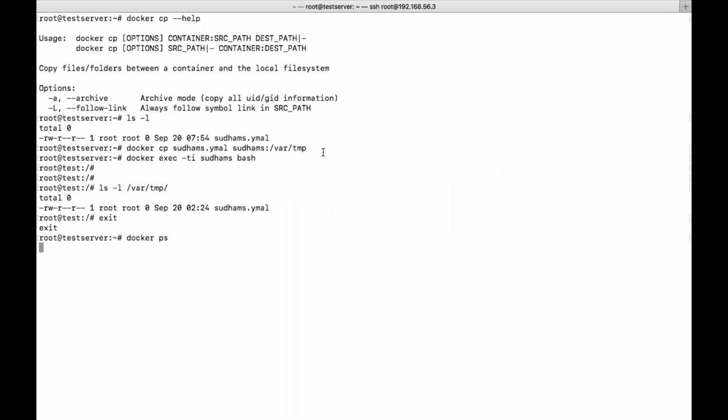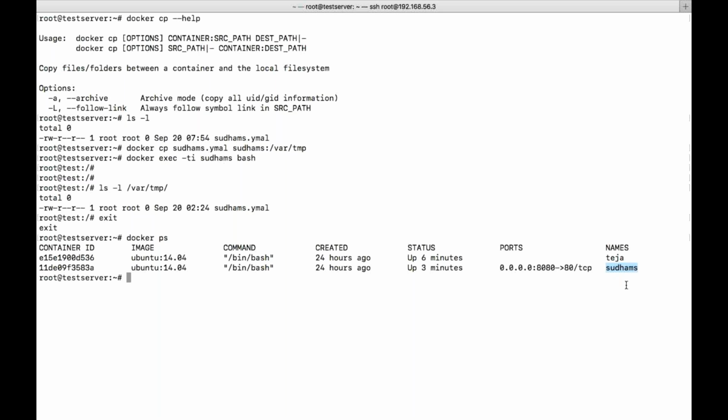Docker exec: does it log into the container or not? Docker exec means execute. I'm trying to execute some particular commands. But if you give bash, you will try to log into the bash terminal of the container. Let me give you one example of exec. Docker exec -ti, let's say sudams is my container. I don't want to log into the container, but I want to pull some data, so we can use the exec command also.